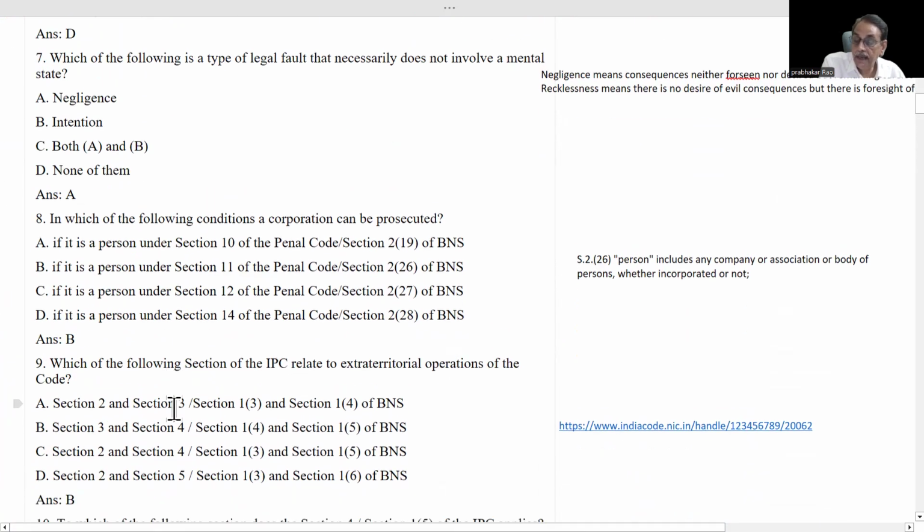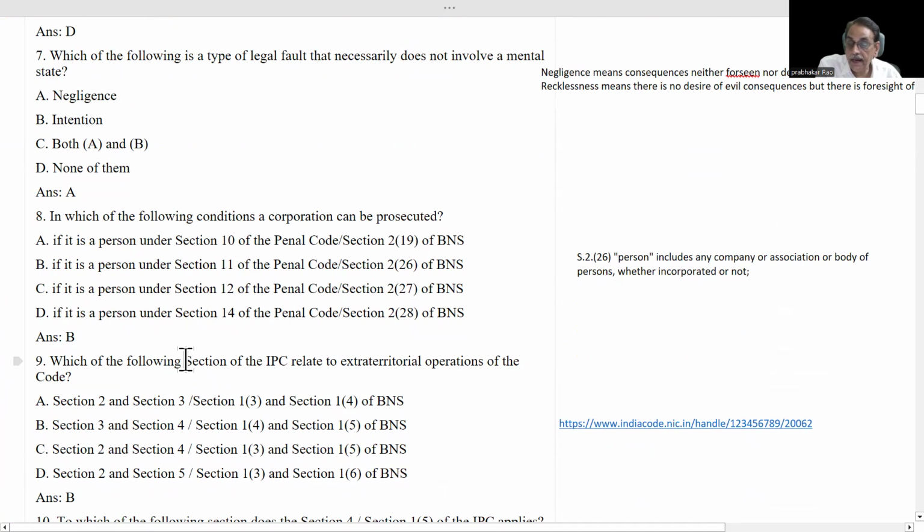Now, next question. In which of the following conditions can a corporation be prosecuted? Very, very important question. Prosecution has been defined in section 2, subsection 26 under person. Section 2, subsection 26: person includes any company or association or body of persons, whether incorporated or not.